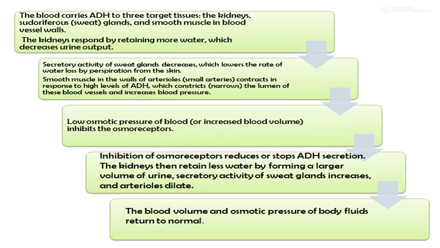Low osmotic pressure of blood inhibits the osmoreceptors. Inhibition of osmoreceptors reduces or stops antidiuretic hormone secretion. The kidney then retains less water, forming a large volume of urine. Secretory activity of sweat glands increases and the arterioles get dilated. The blood volume and osmotic pressure of body fluid return to normal.